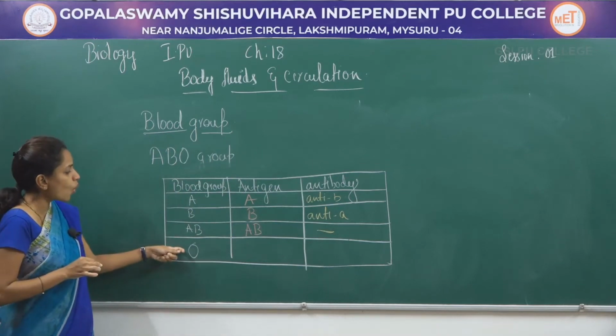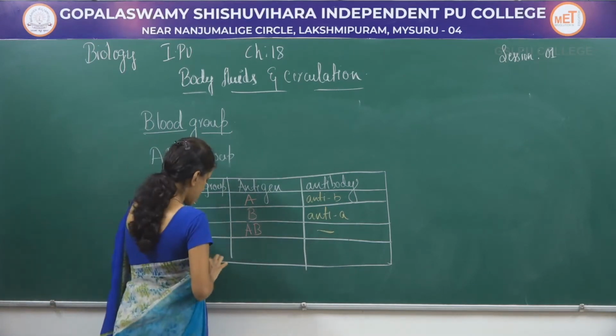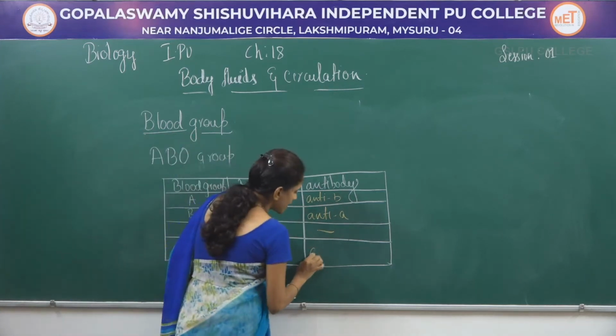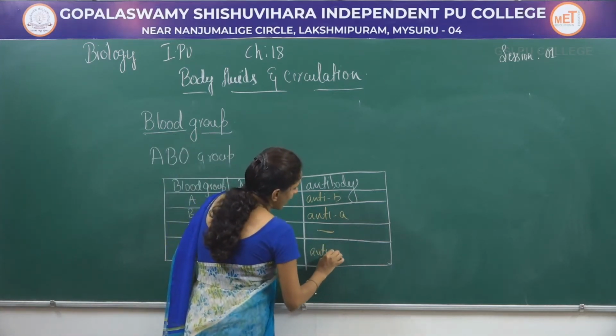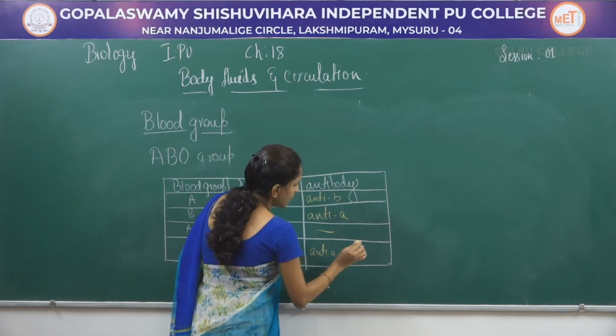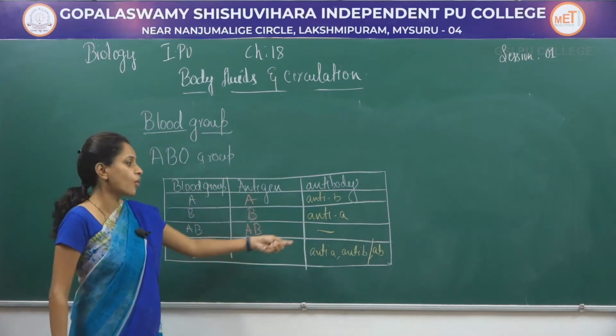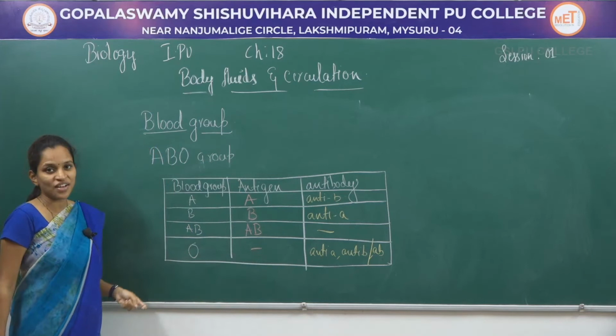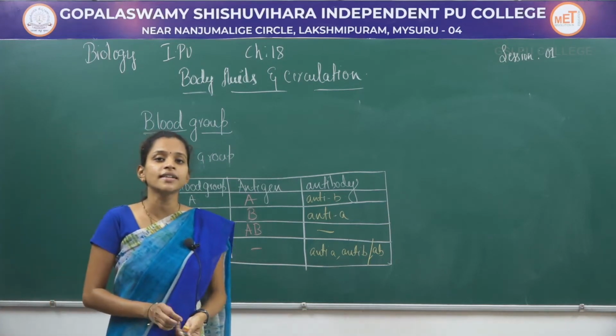And in O blood group, there is no antigen but the antibodies present are anti-A and anti-B, or you can simply write it as antibody AB. So this is how you can classify the blood groups into 4 different types.